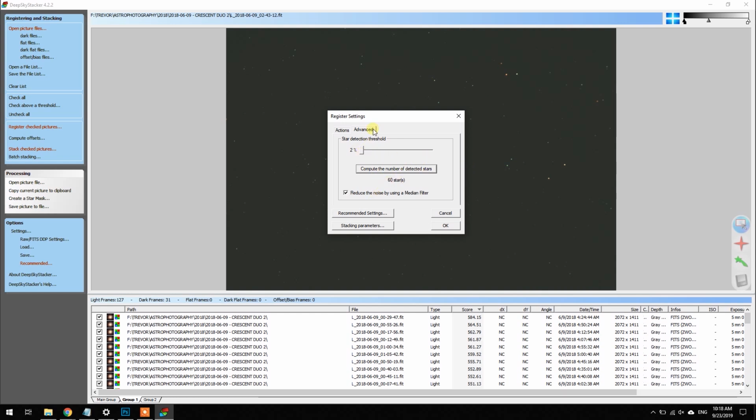That's enough. As opposed to some of the DSLR images you'll be stacking, where you'll have over 2,000 stars. In that case, you'd move it way up to find like 500 stars, because it will take a long time if you use 2,000 stars to register. So I'll keep that at 5%. I think it was 28 stars.